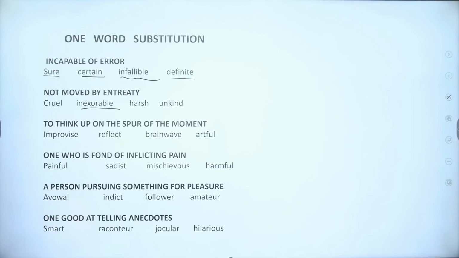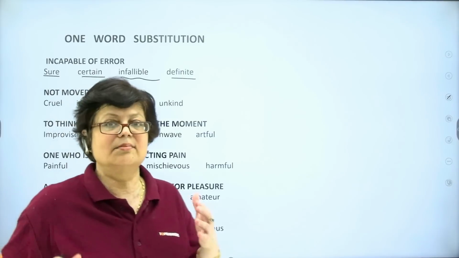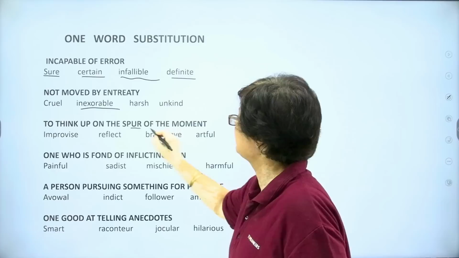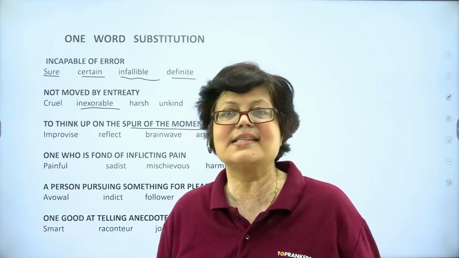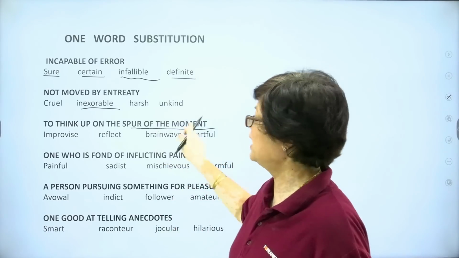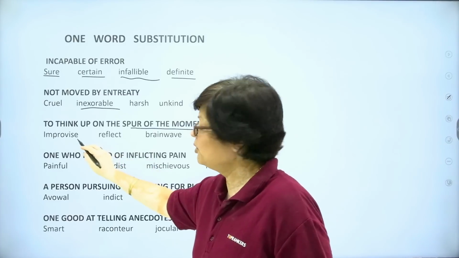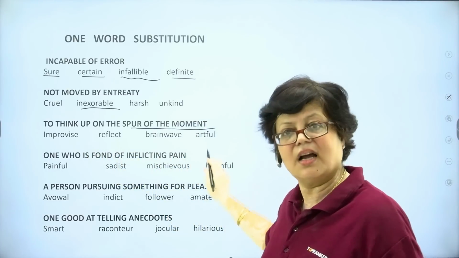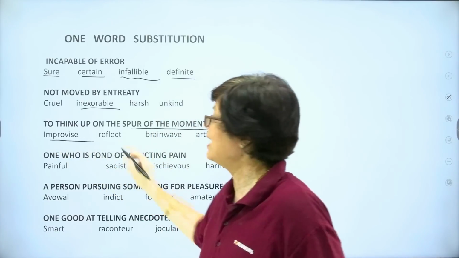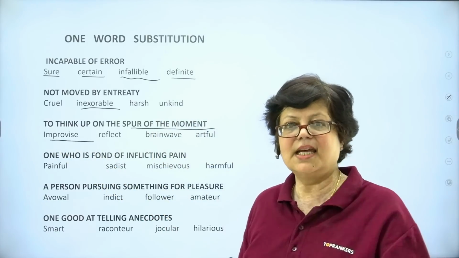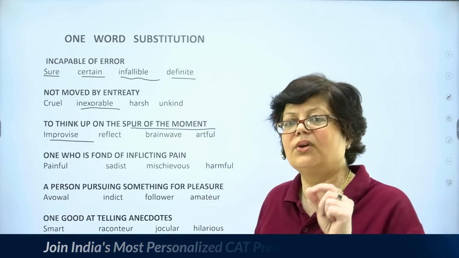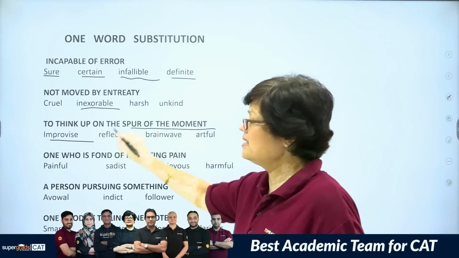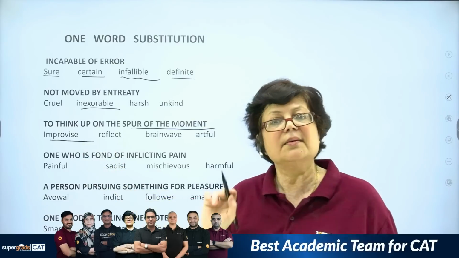Next, to think up on the spur of the moment. To think up means to decide something, and on the spur of the moment is also an idiomatic expression which means at the very moment, which has not been decided beforehand, right? So, improvise, reflect, brainwave, artful. The answer is improvise. To think up at the same time without any prior preparation or readiness, but at the particular time, somebody thinks of something important, that is called improvise.